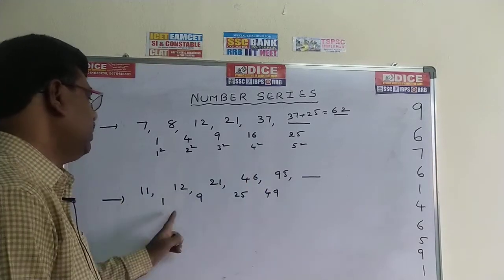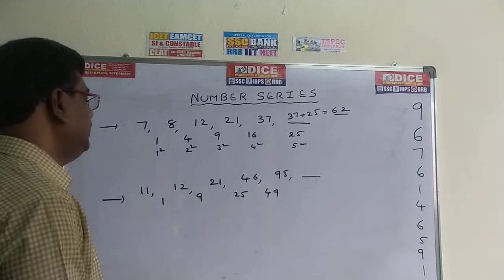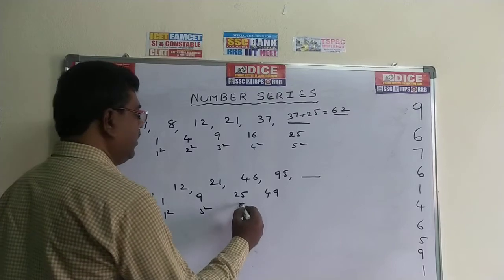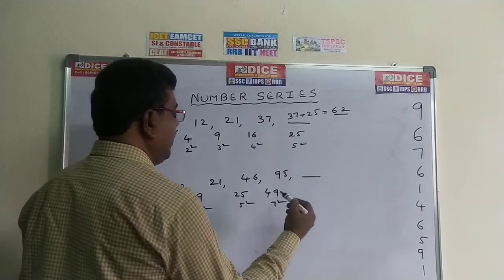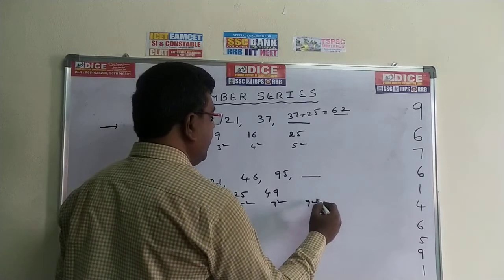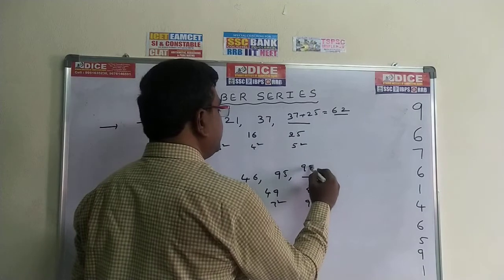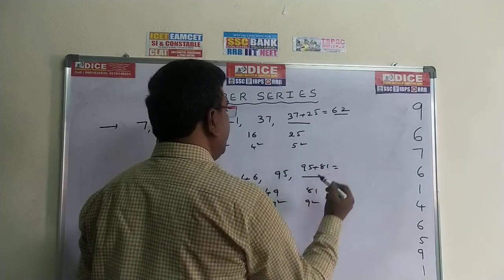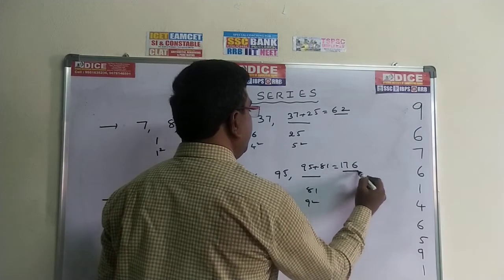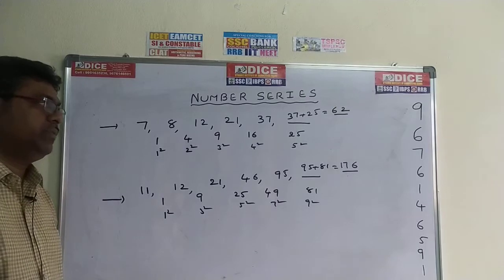So now check out the values here: 1, 9, 25, 49. These are nothing but 1 square, 3 square, 5 square, 7 square. These are odd number squares. So the next odd number square is 9 square, which is 81. Now add 95 plus 81. The required answer is 176.